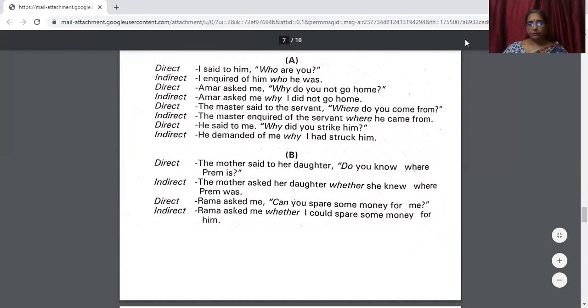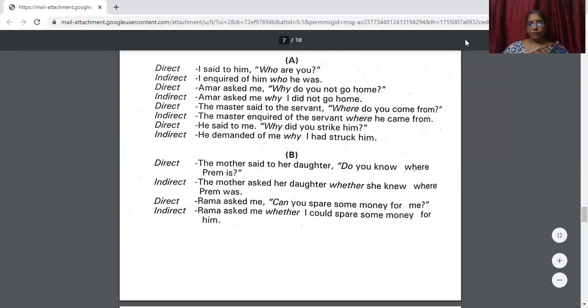Amar asked me, "Why do you not go home?" Again, this is an interrogative sentence. Now, how do we change it? Amar asked me why. Why will come down in the same manner. Now, why do you not go home? So here the subject will come forward: why I did not go home. And the question mark is removed here.